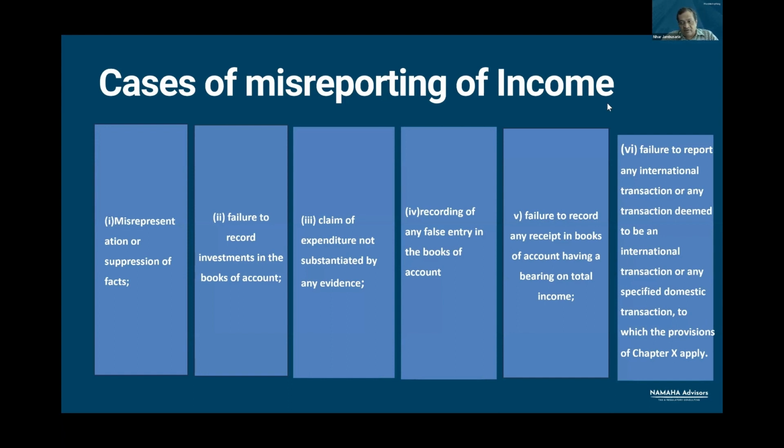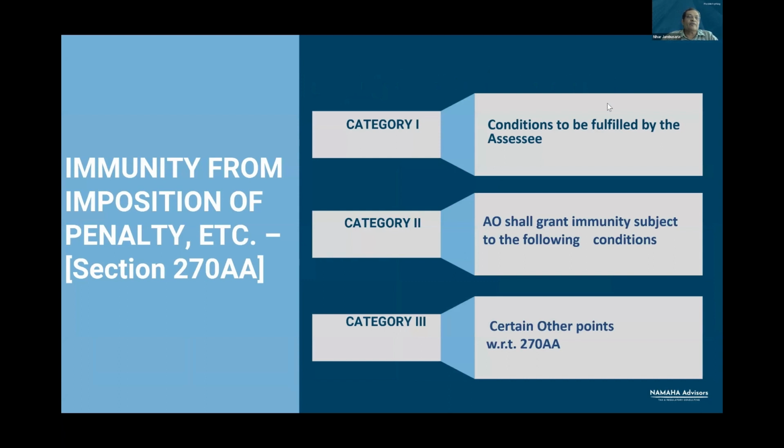But if there is no addition to the income, as this international or specified domestic transaction was already at arm's length price, in that case, if there is no addition, there is no misreporting of income. But if there is addition, it will certainly be regarded as misreporting of income.